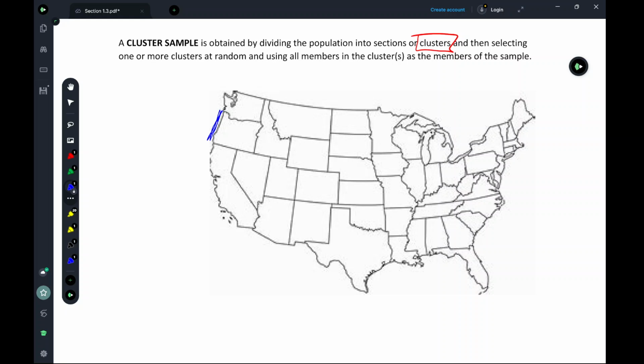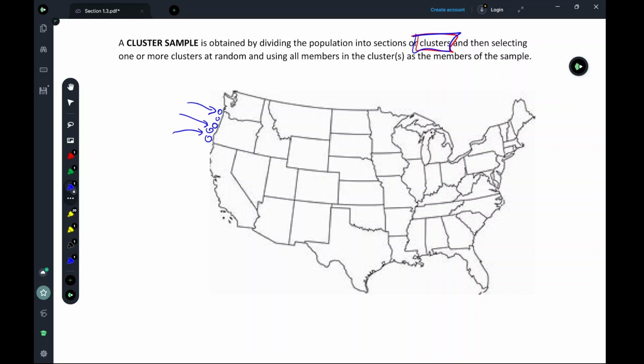What we could do is say every coral reef area along the Oregon coast is a cluster, and we're going to randomly select a few of those clusters and study the fish at those coral reefs. Depending on how we're studying it, the fish in each of those coral reefs selected may actually represent all of that type of fish in all of the coral reefs along the Oregon coast.